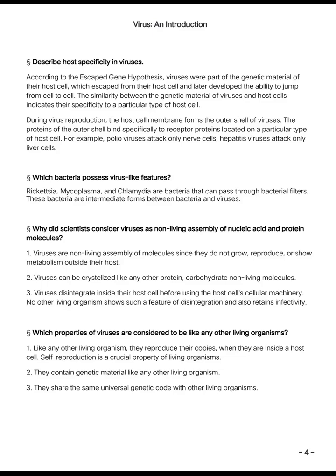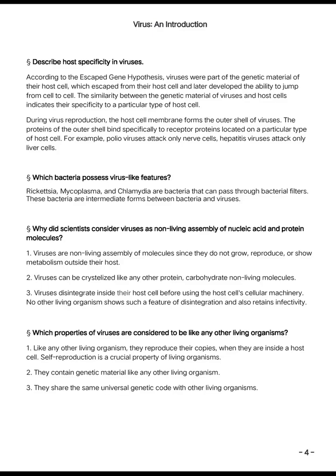Which bacteria possess virus-like features? Rickettsia, Mycoplasma, and Chlamydia are bacteria that can pass through bacterial filters. These bacteria are intermediate forms between bacteria and viruses.